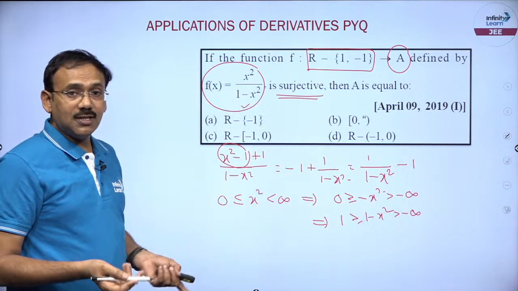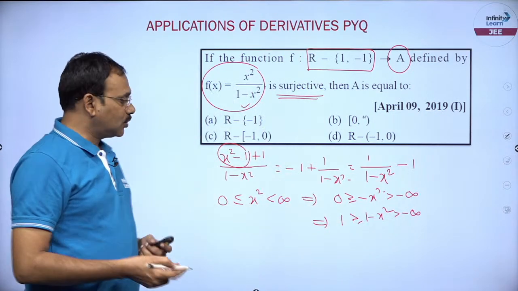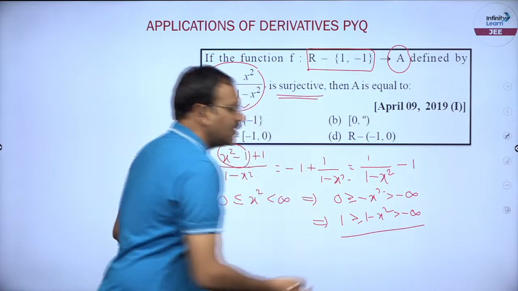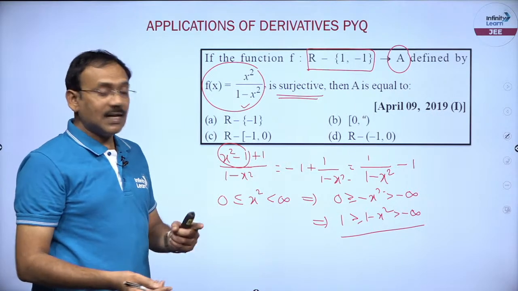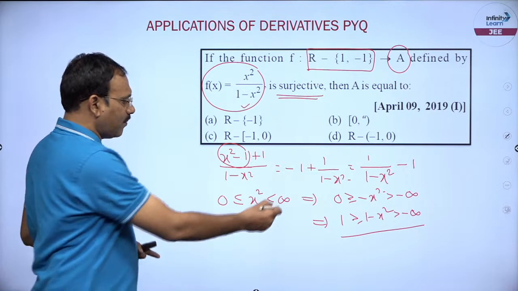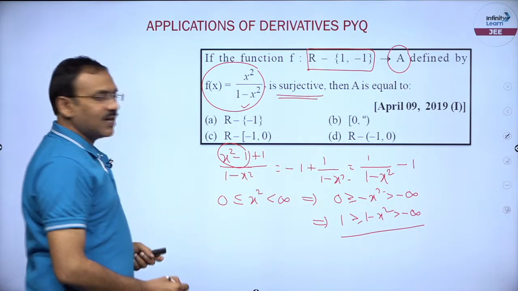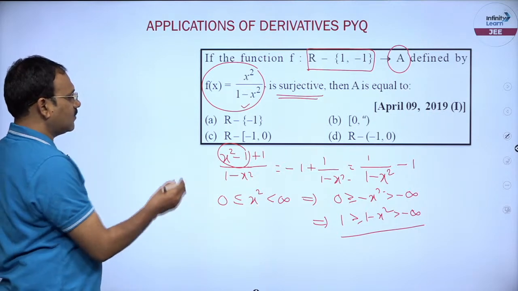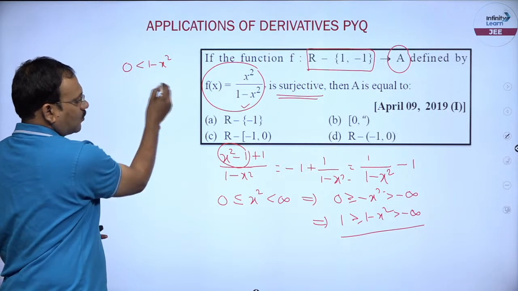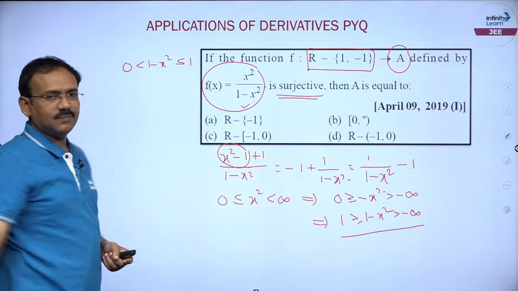Now, I have to take the reciprocal, friends. So, while taking the reciprocal, if it is completely positive or completely negative, you can directly take. Otherwise, you need to break into two cases, dear friends. Do remember, split this into two cases. Let me write here case 1, 0 less than 1 minus x square less than or equal to 1.